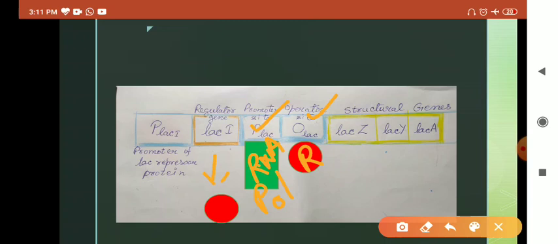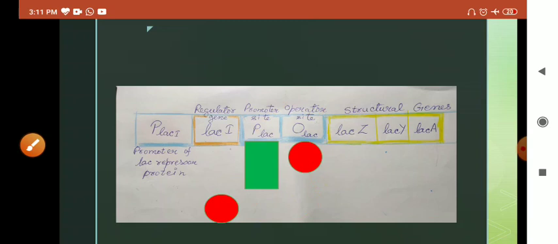As you have studied earlier, the regulator gene produces the repressor protein, and this repressor protein goes and attaches to the operator site. And again, this is the promoter site for the regulator gene, and it is not producing any protein. So now you know what the genes and the sites are.